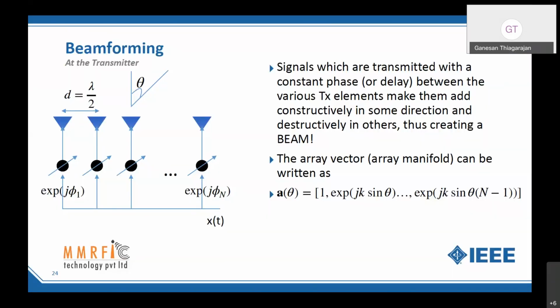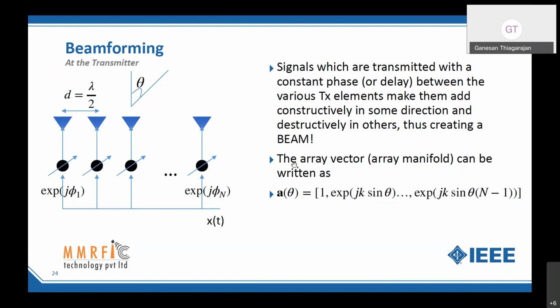Let's take a transmitter, right? I have a signal X of t and I have, say, n antennas. So instead of sending the same X of t in all of them, I apply some kind of phase shift among the various transmit antennas and then I transmit. You can call this vector, which captures all this phase information, the array vector, or you can call it the array weights. So now by doing this phasing, I'm getting an advantage.